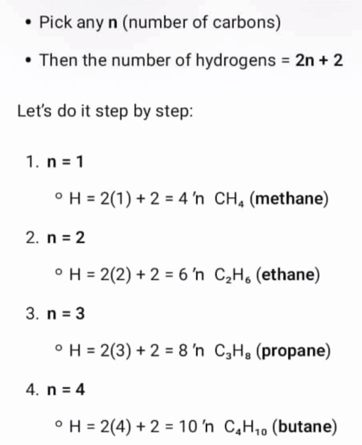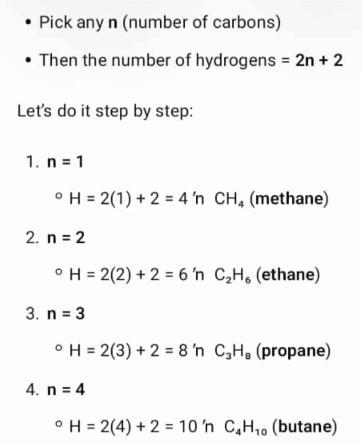N represents the number we discussed earlier: meth, eth, prop represent 1, 2, 3 until you get to dec, 10. So when you're starting with methane, you input n as 1 into CnH2n+2. 2n will be 2 times 1, which is 2, and then 2 plus 2 is 4. So for methane, you get CH4.